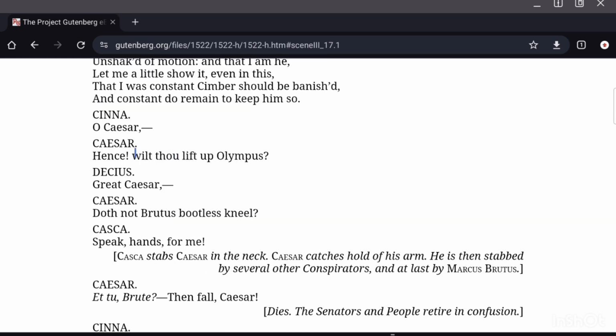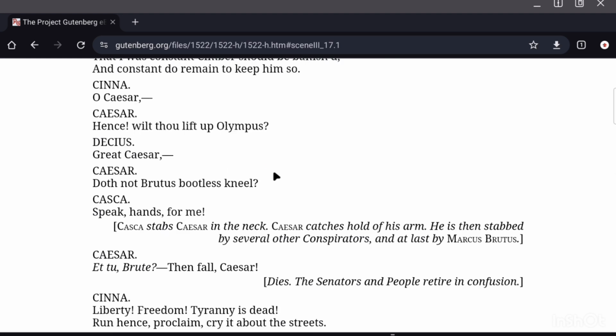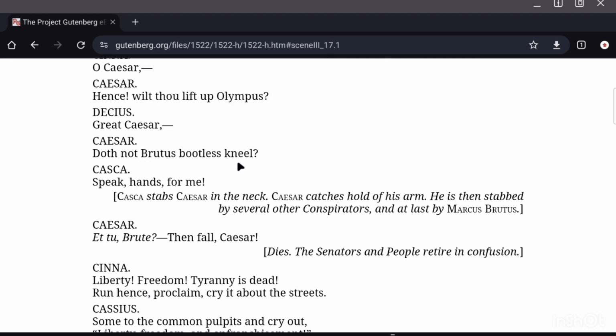Cinna says, "O Caesar," then Cinna says, "Wilt thou lift up Olympus?" Olympus is the mountain, the home of the Greek gods, right? He says, will you lift up Olympus? Why are you raising such a hue and cry about this issue? Let it get over. Decius says, "Great Caesar," and Caesar replies, "Doth not Brutus bootless kneel?" When Decius was about to speak, Caesar says to Decius that, did you not see that Brutus also begged without any outcome, right? I turned down even his request. So why are you now asking the same question?